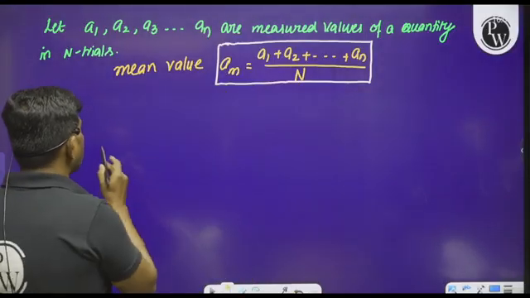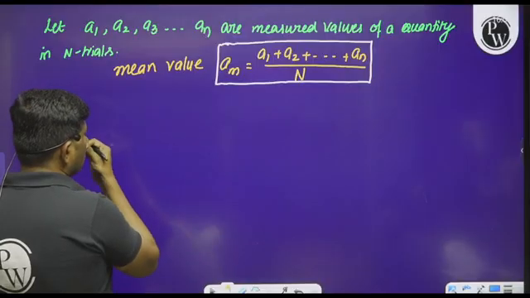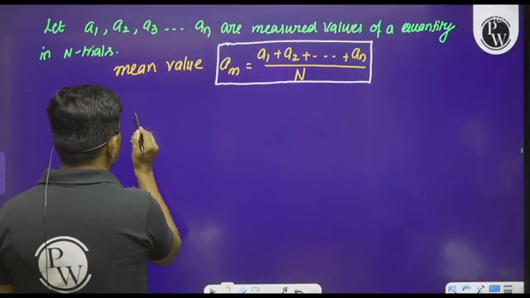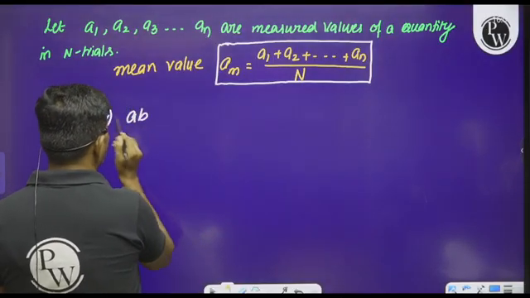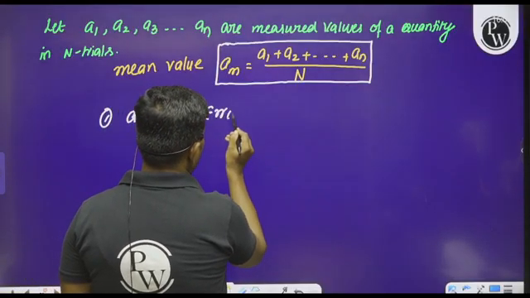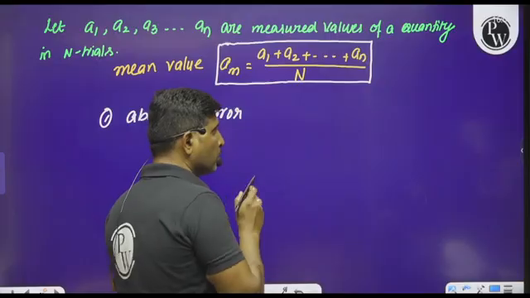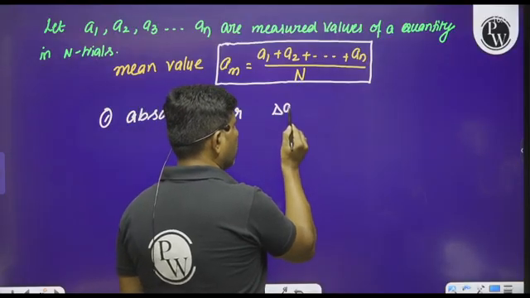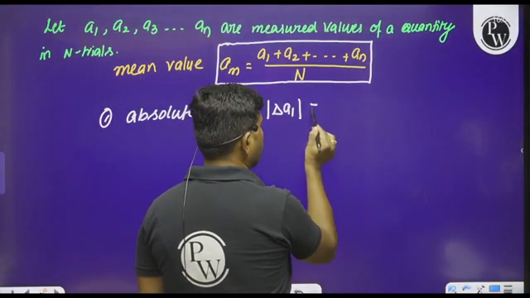So later, see here, what is the error? What is the absolute error? First one, absolute error. What is the meaning of absolute error? So see here, absolute error can be calculated for each and every trial.